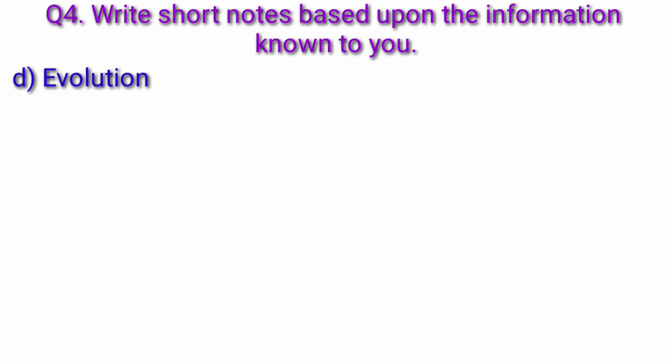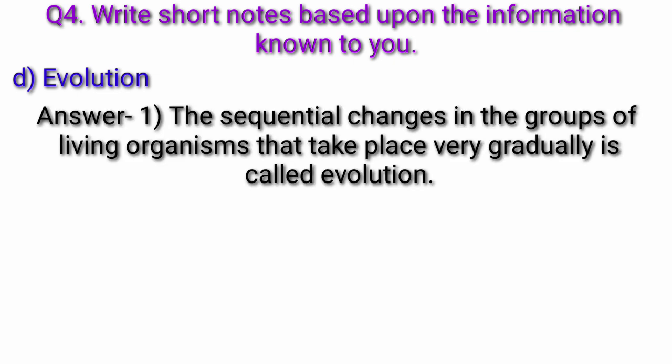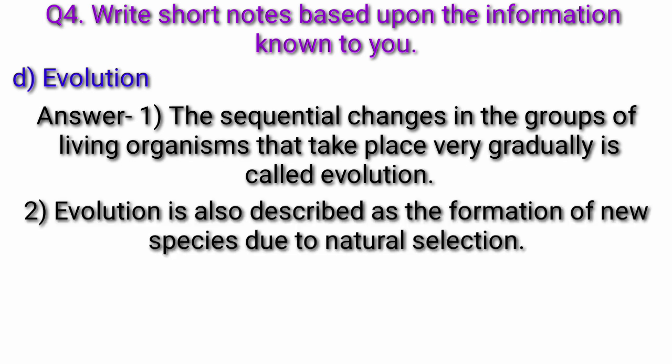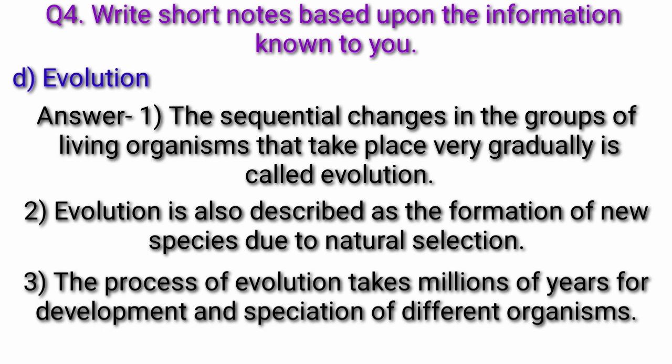Now, question D, evolution. The sequential changes in the groups of living organisms that take place very gradually is called evolution. Evolution is also described as the formation of new species due to natural selection. The process of evolution takes millions of years for development and speciation of different organisms.